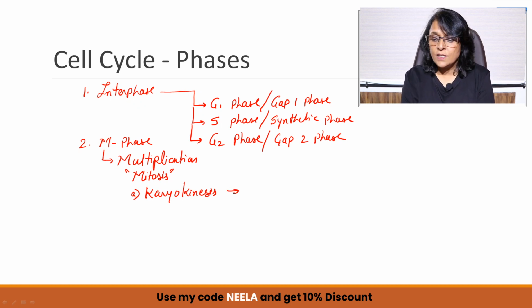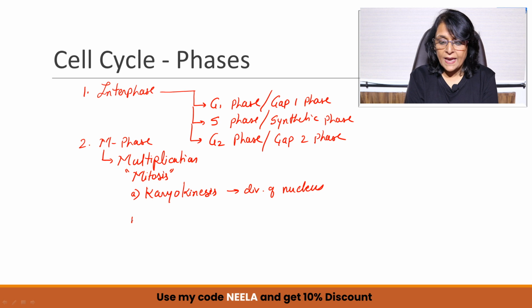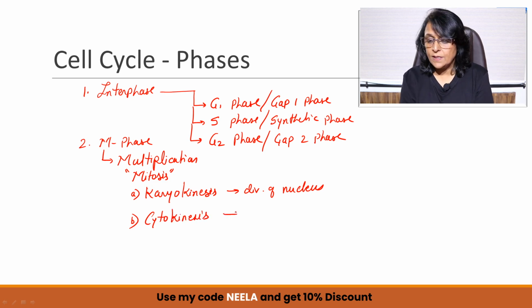So this is division of nucleus. And the second part is cytoplasmic division. So that will be known as cytokinesis. This is division of cytoplasm.